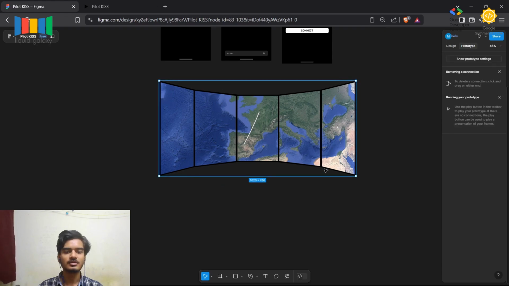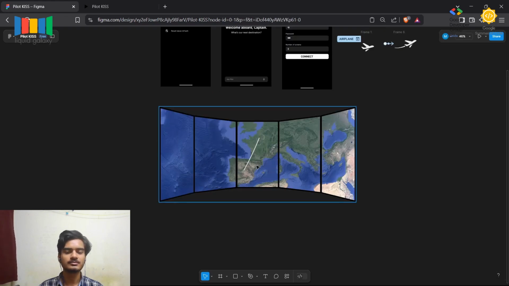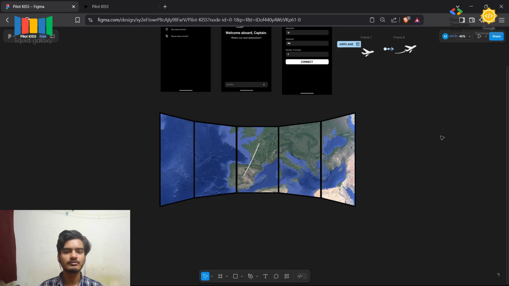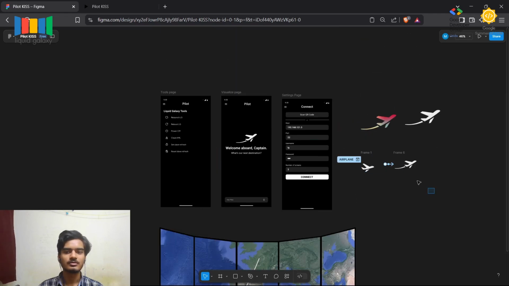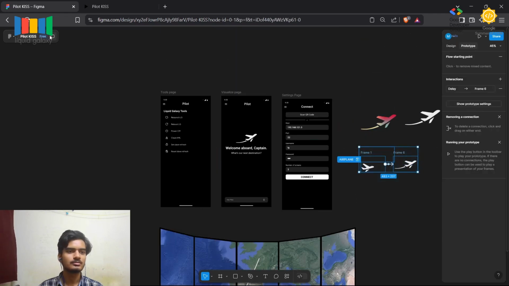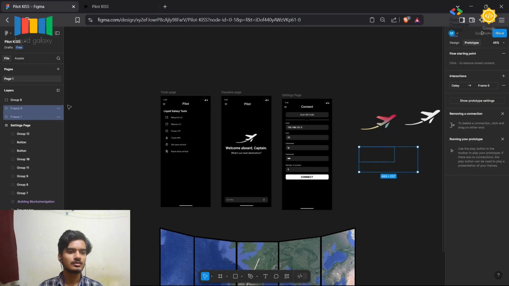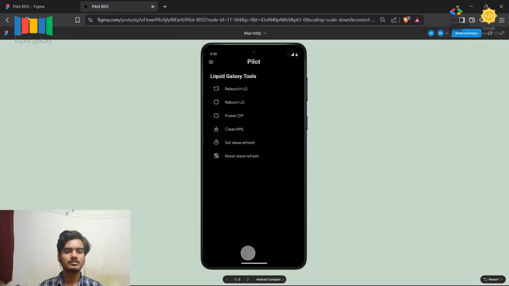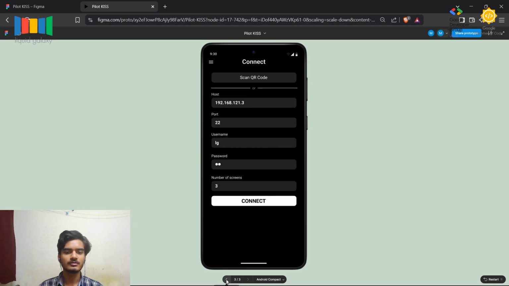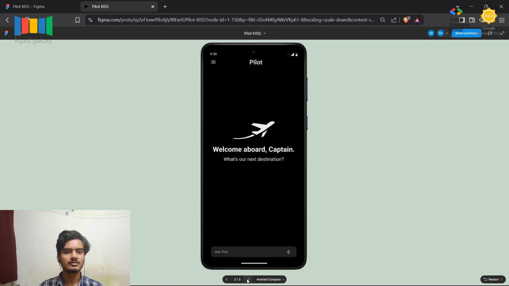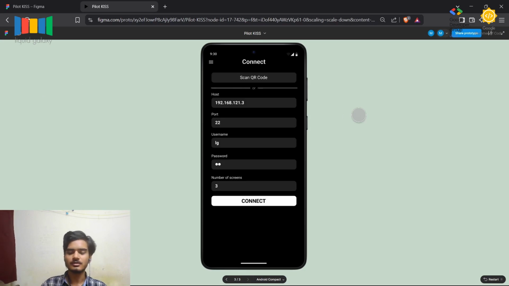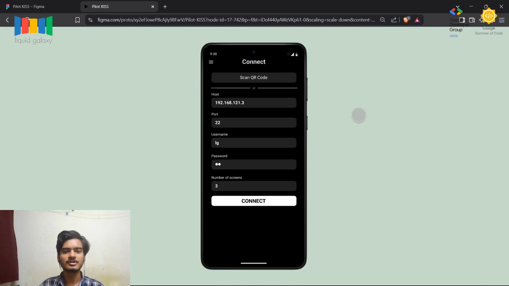And this is the mock-up of the Liquid Galaxy, what the Liquid Galaxy would look like. So this is the app with mock-up. Thank you for giving me the chance to display my app.